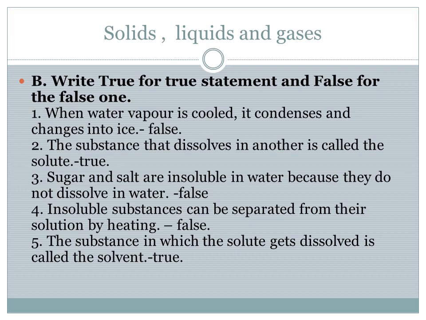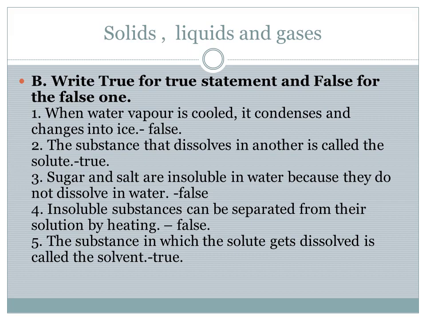Write the option false. Fourth one: an insoluble substance can be separated by the heating method. It is false. An insoluble substance cannot be separated from the solution by heating. Heating is for a soluble substance.